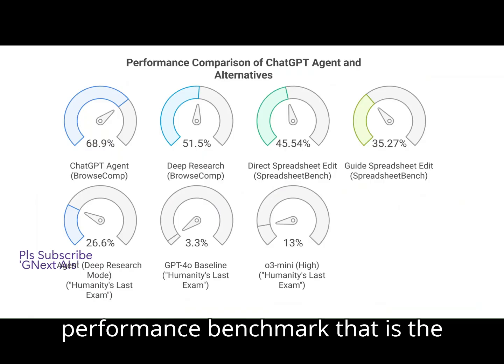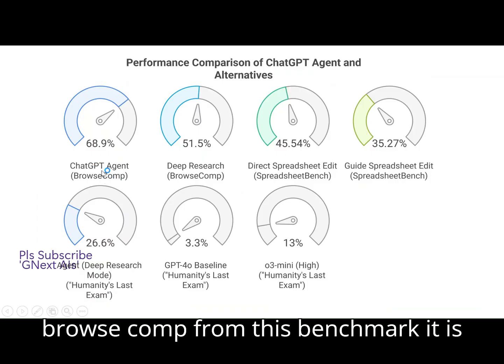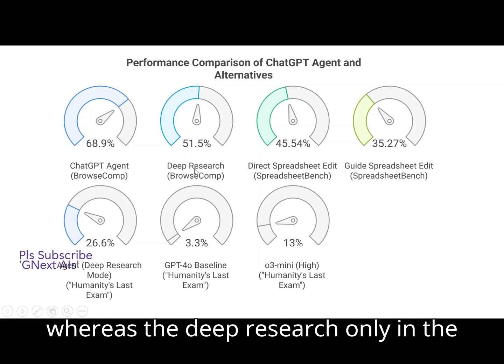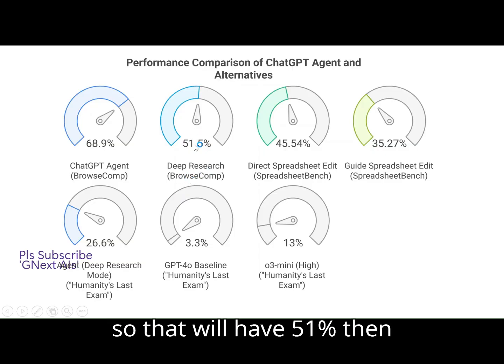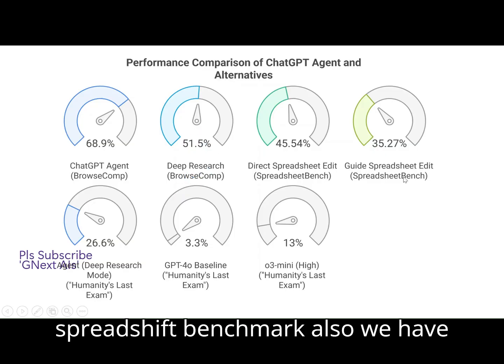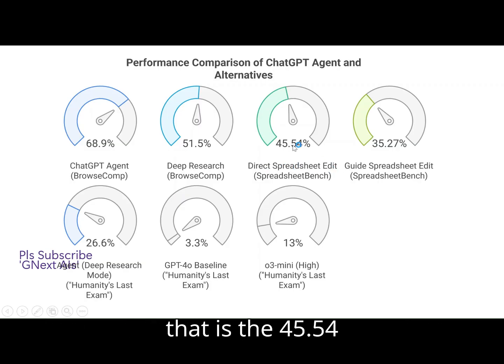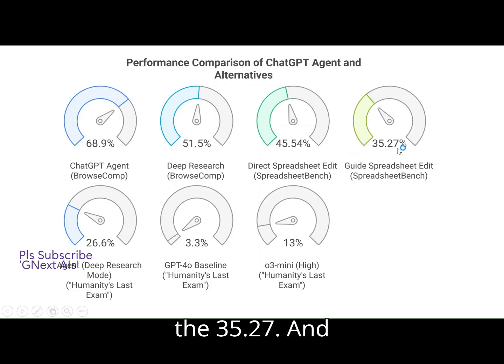Then performance benchmarks. On BrowseComp, ChatGPT agent excels with 68.9%, whereas the deep research model from OpenAI only has 51%. Then on the spreadsheet benchmark, direct spreadsheet edit is 45.54 and guided spreadsheet edit is 35.27.